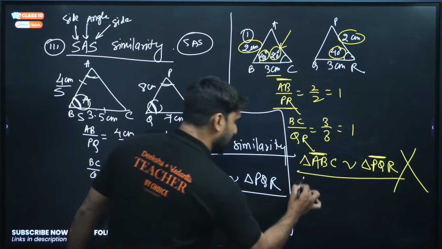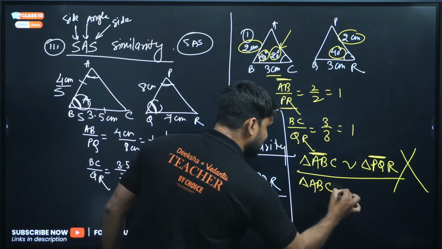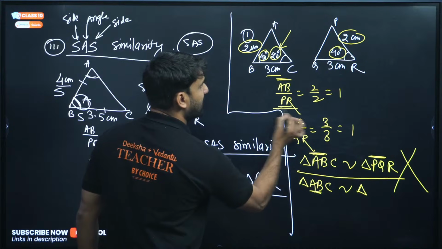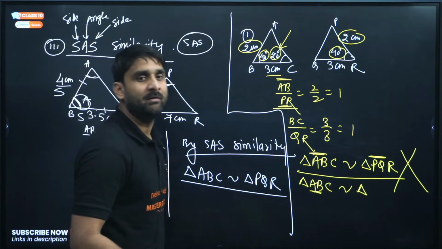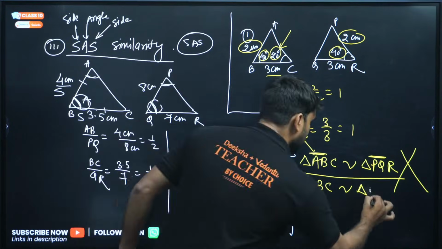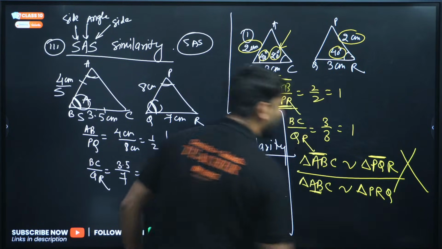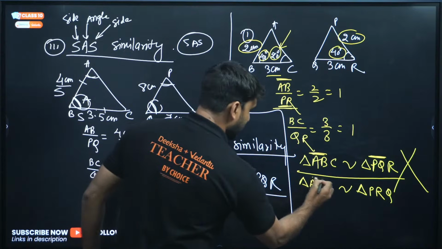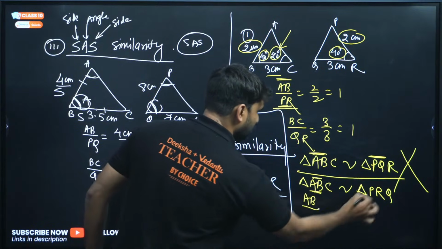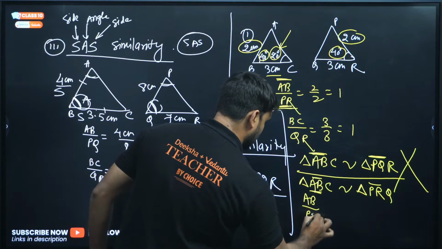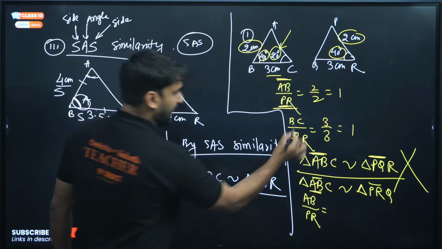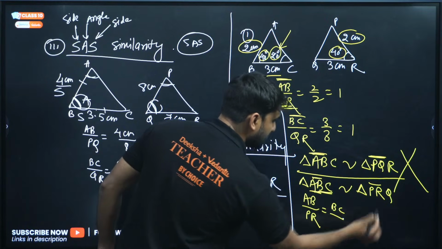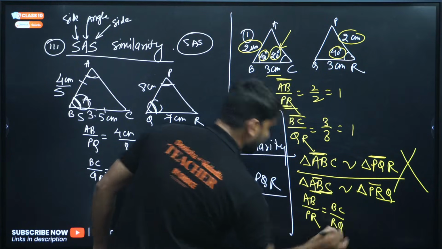So if you are taking triangle ABC similar to triangle, now check for AB which is similar? PR is similar. So here PR and the third will be PRQ. You can verify now. If you write AB, the corresponding will be PR, which is absolutely correct. If you write BC, the corresponding will be RQ, which is absolutely correct.